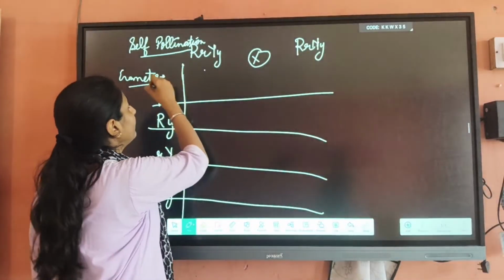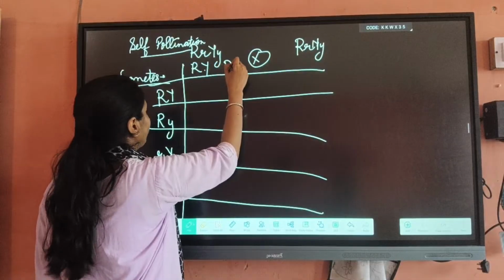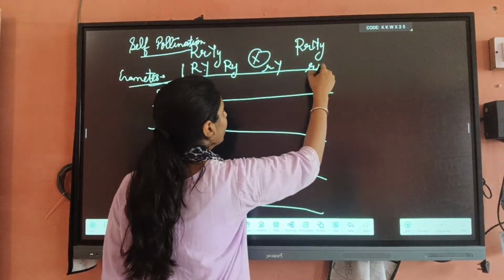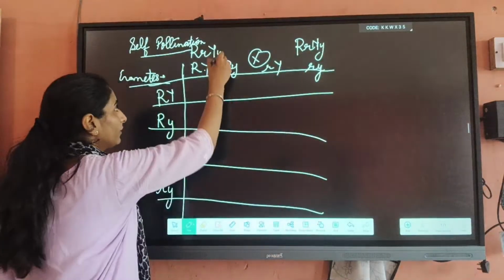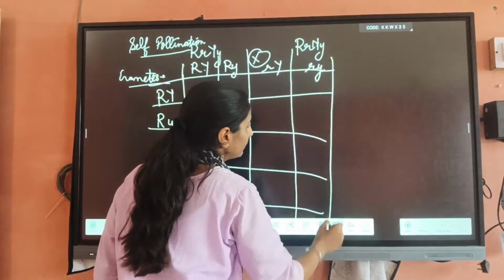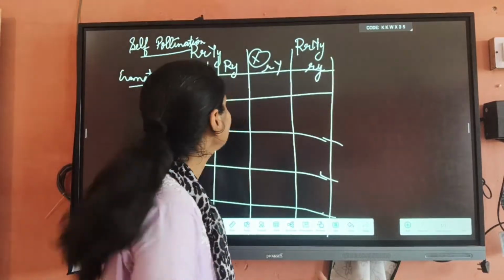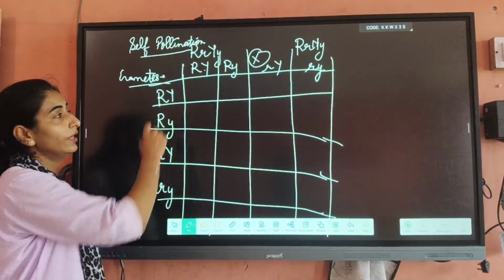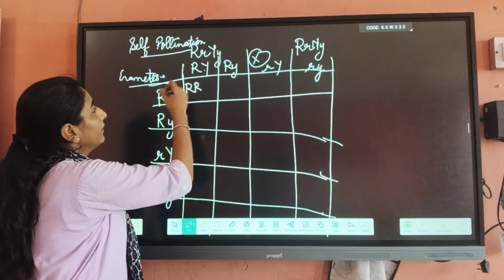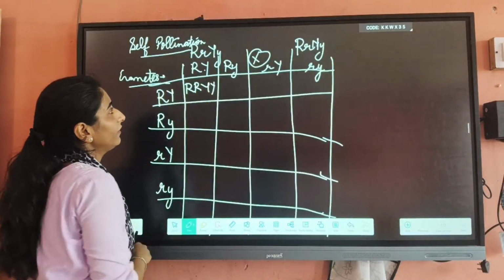Here we can also write it in this way: capital R capital Y, capital R small y, small r capital Y, and small r small y. Okay. And sometimes this cross is also asked in your board exam in 10th class. So first of all, you have to do self-pollination among these gametes like this one. This capital R fused with this capital R, capital Y. We can write it like that.